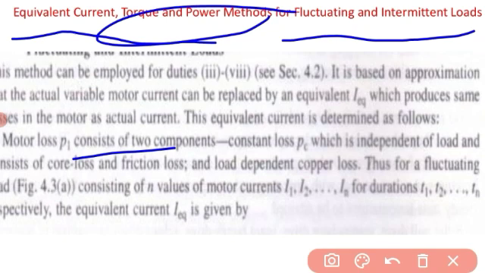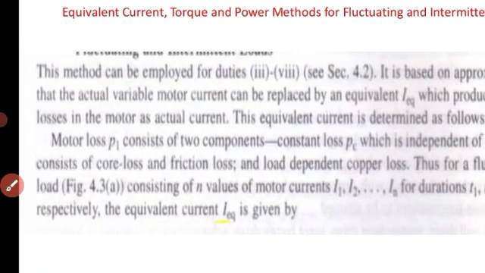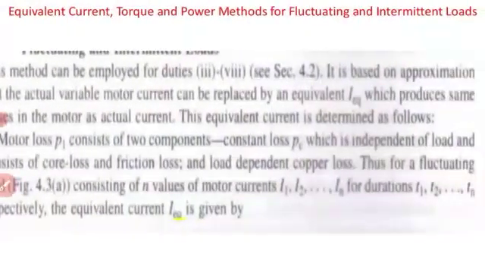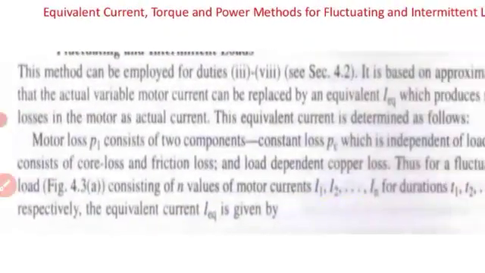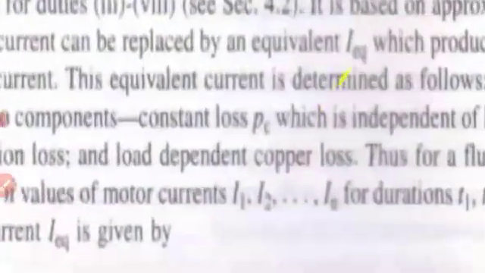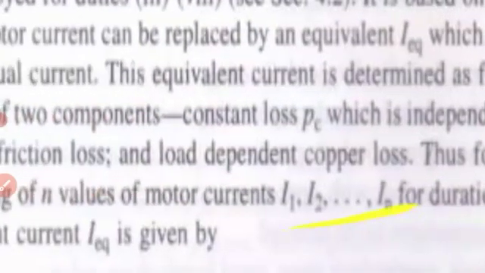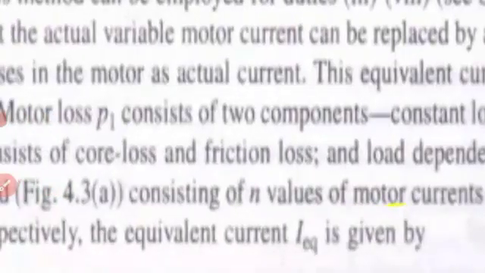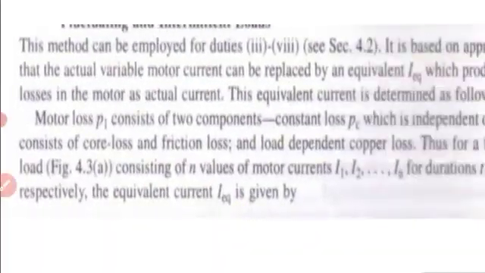A constant loss PC, which is independent of load and consists of core loss and friction loss, and a load dependent copper loss. Thus for a fluctuating load, consisting of n values of motor currents I1, I2, I3 till In, for the durations T1, T2 till Tn, I will show the graph so it is clearer, so that we can find the equivalent current.